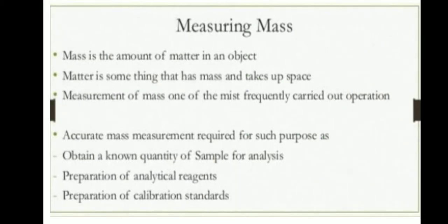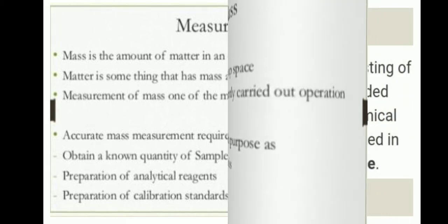Measuring mass. Mass is the amount of matter in an object. Matter is something that has mass and takes up space. Measurement of mass is one of the most frequently carried out operations. Accurate mass measurement is required for such purposes as obtaining a known quantity of sample for analysis, preparation of analytical reagents, and preparation of calibration standards.